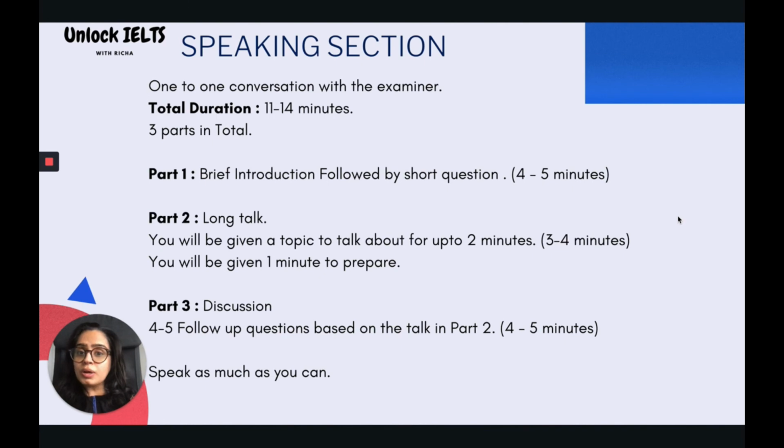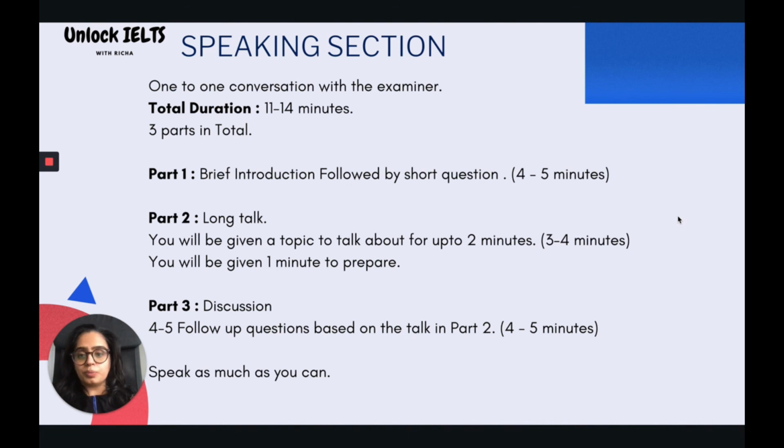Last comes the speaking section. It is a one-to-one conversation with the examiner. Total duration for the speaking section is 11 to 14 minutes. There are 3 parts in total in the speaking section. Part 1 is a brief introduction, which is followed by short questions. There would be around 10 to 12 questions and it lasts for around 4 to 5 minutes.